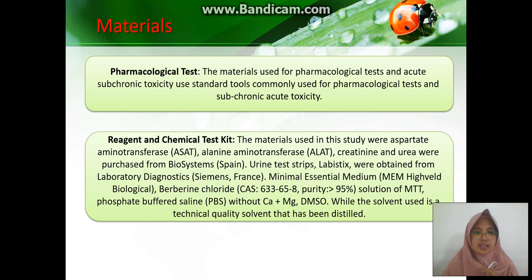So, the materials used for the pharmacological test and acute and subchronic toxicity test use standard tools commonly used for pharmacological tests and subchronic acute toxicity tests. And we use reagents and chemical test kits.